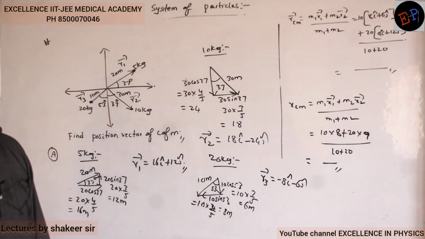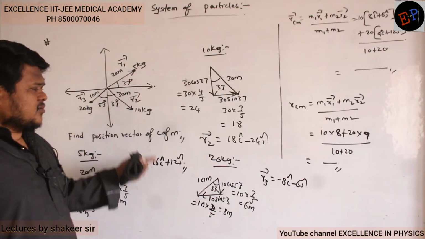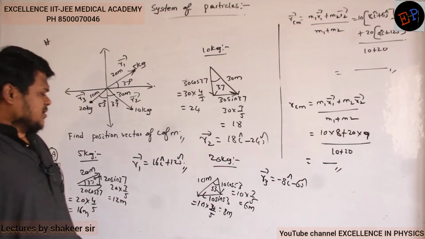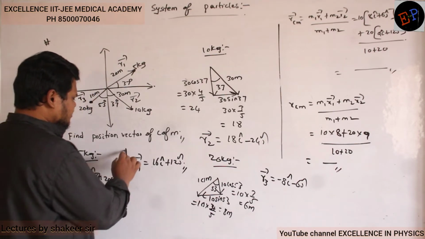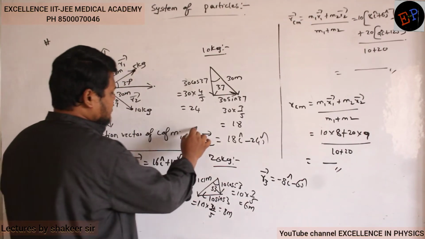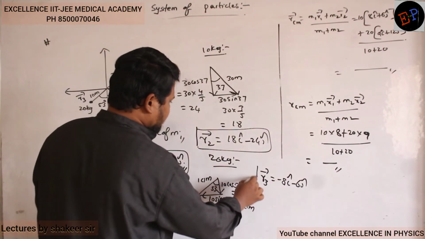This is how I can write. Okay? Because the given masses are present in different coordinates, no? So some of them will be positive, some of them will be negative. So therefore I have calculated all the position vectors, no? Position vector of the 5 kg body, this is the position vector of the 10 kg body, and this is the position vector of